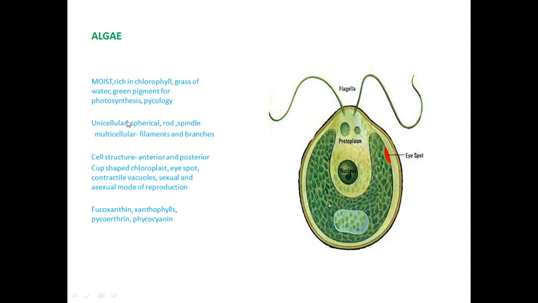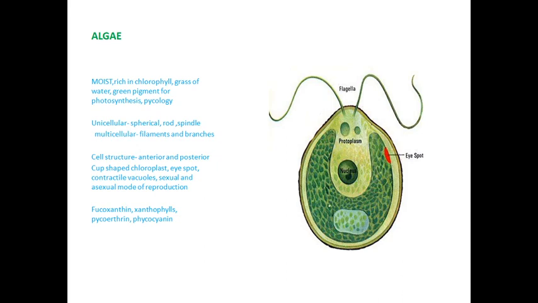Unicellular algae are of three types based on shape: spherical, rod, and spindle. Page number 74 has the pictures. The first three diagrams show the spherical, rod, and spindle shapes. Chlamydomonas is spherical, the spindle is Volvox, and the rod shape is Ulothrix. Multicellular algae may be filamentous or branched. Spirogyra, Ulva, and Hydrodictyon are examples of filamentous or branched multicellular algae.